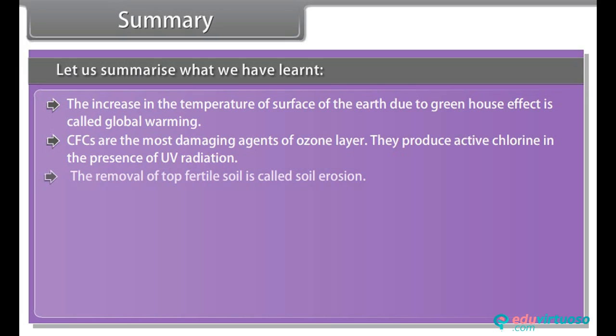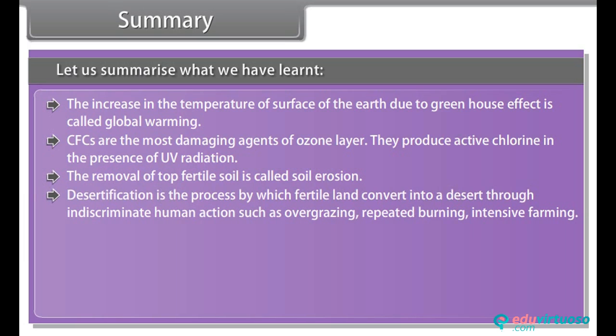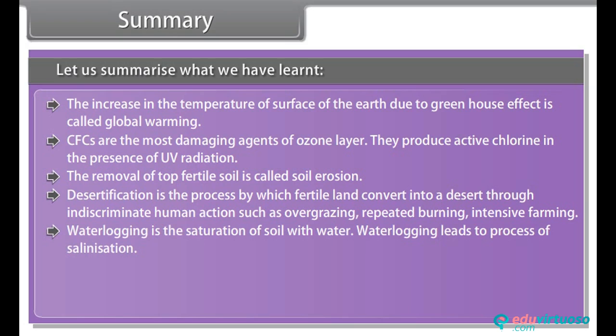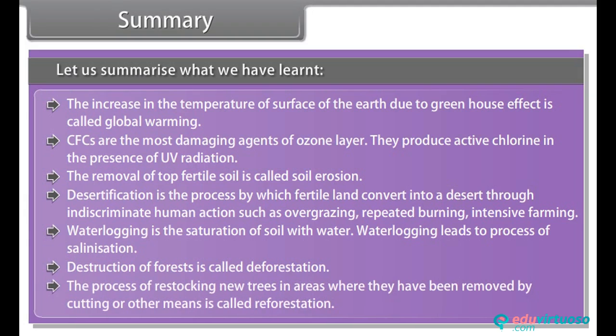The removal of top fertile soil is called soil erosion. Desertification is the process by which fertile land converts into a desert through indiscriminate human action such as overgrazing, repeated burning, intensive farming. Waterlogging is the saturation of soil with water. Waterlogging leads to the process of salinization. Destruction of forests is called deforestation. The process of restocking new trees in areas where they have been removed by cutting or other means is called reforestation.